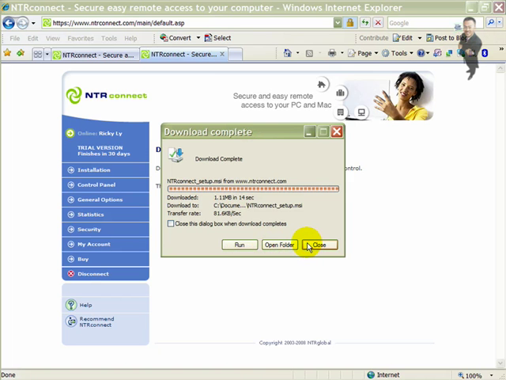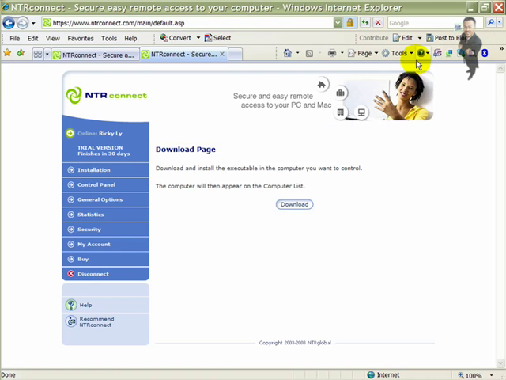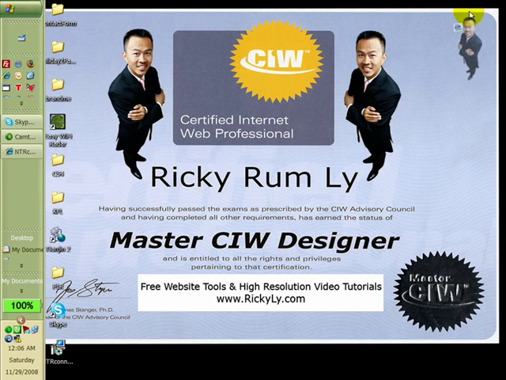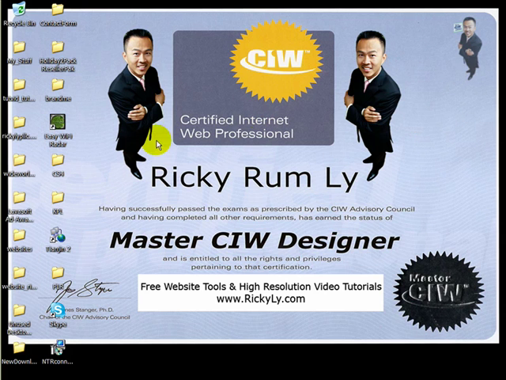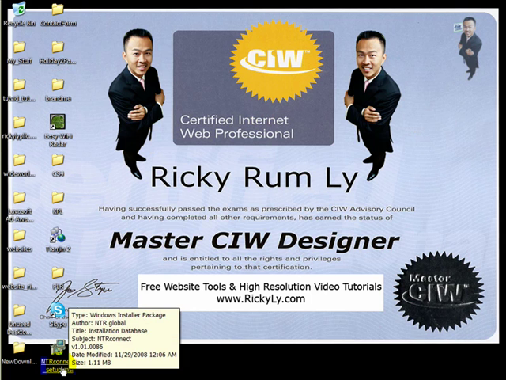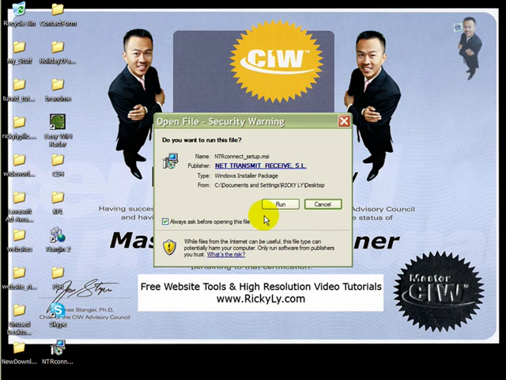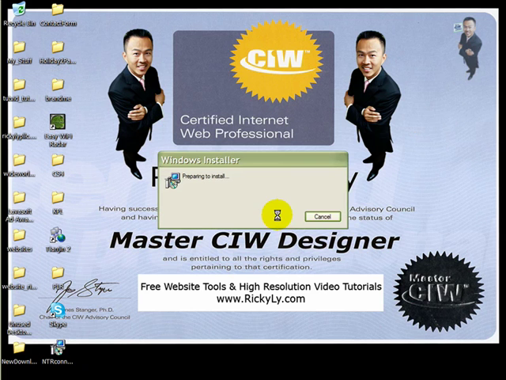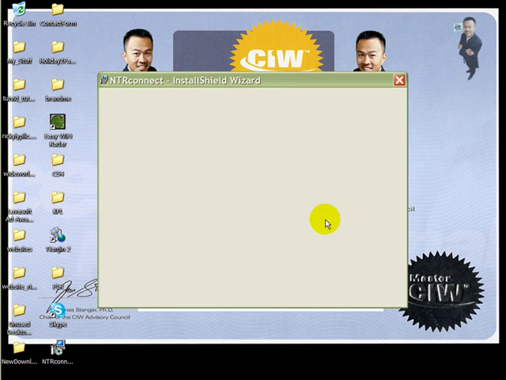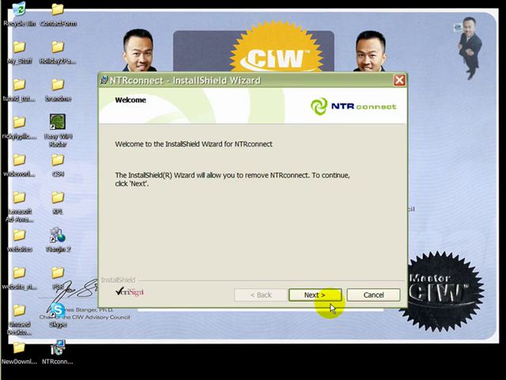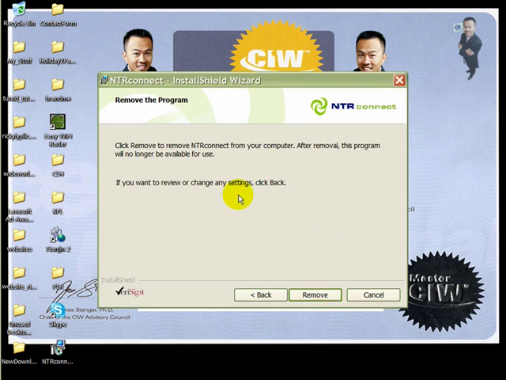And just in case that wasn't there, you close that window, and on your desktop here is the software you just downloaded, and you'll want to click on it, and you'll want to click on run, and you'll want to go through the whole process.